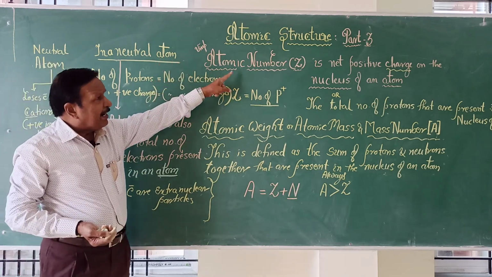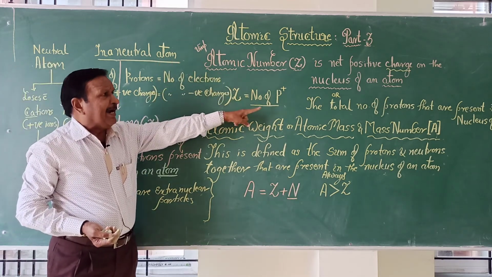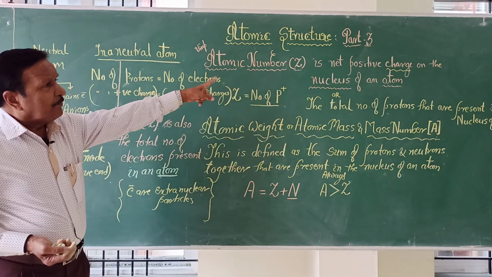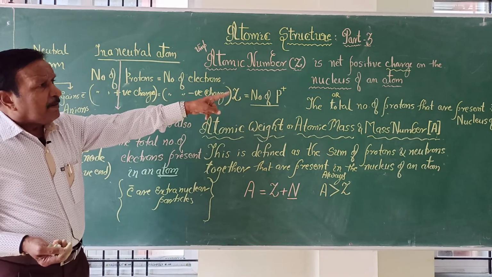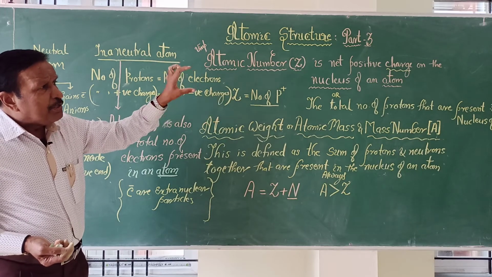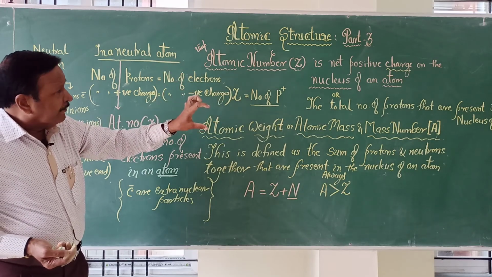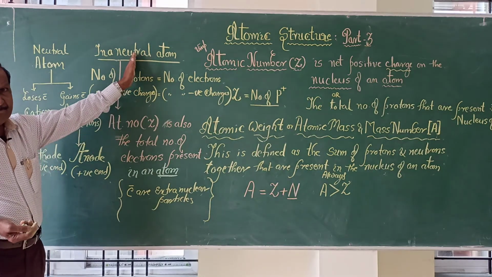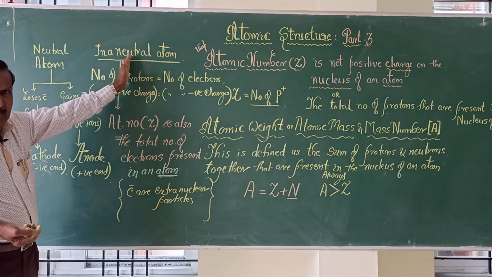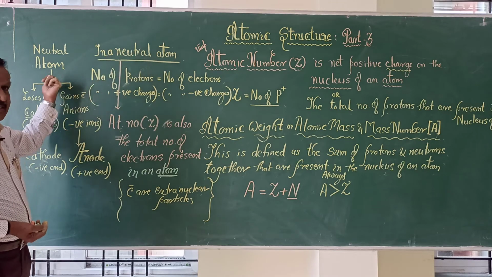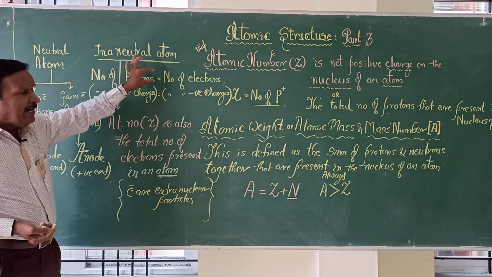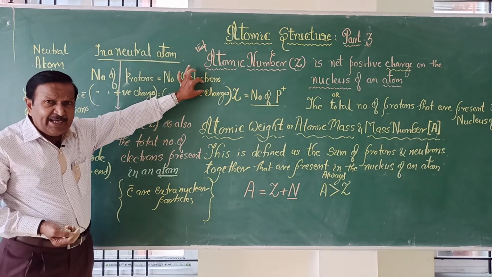So atomic number can be defined as the net positive charge or the total number of protons present in the nucleus of an atom. In the case of a neutral atom only, without any plus or minus charge, the number of protons will be equal to the number of electrons.